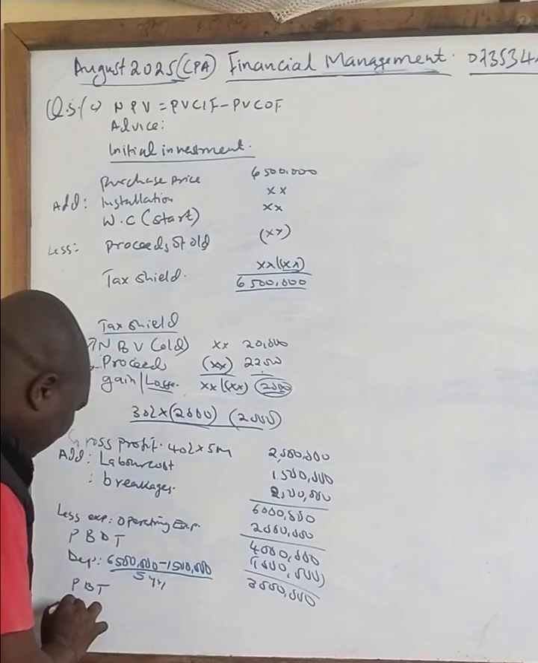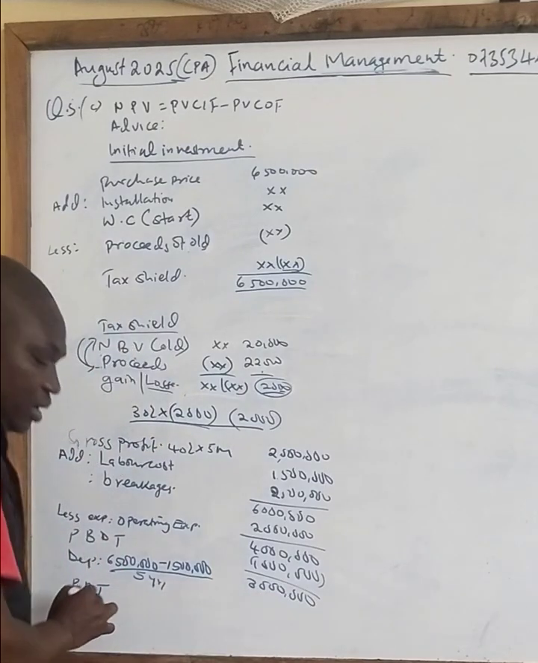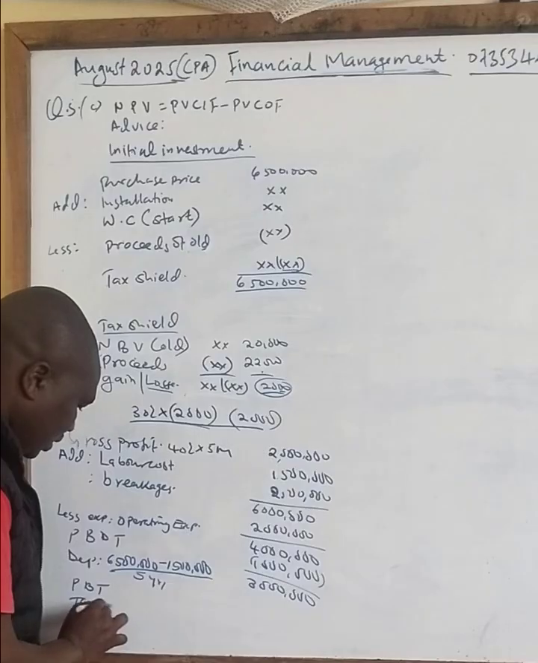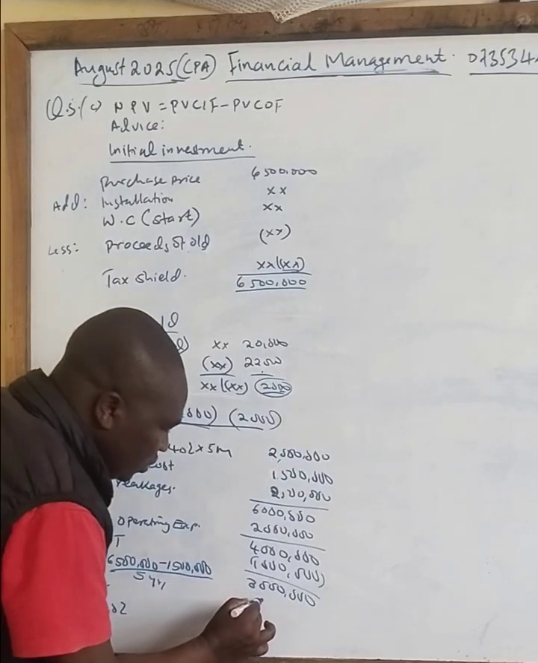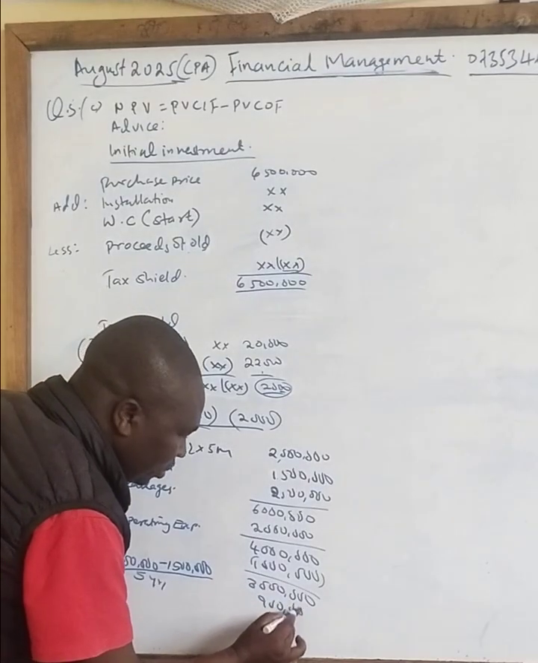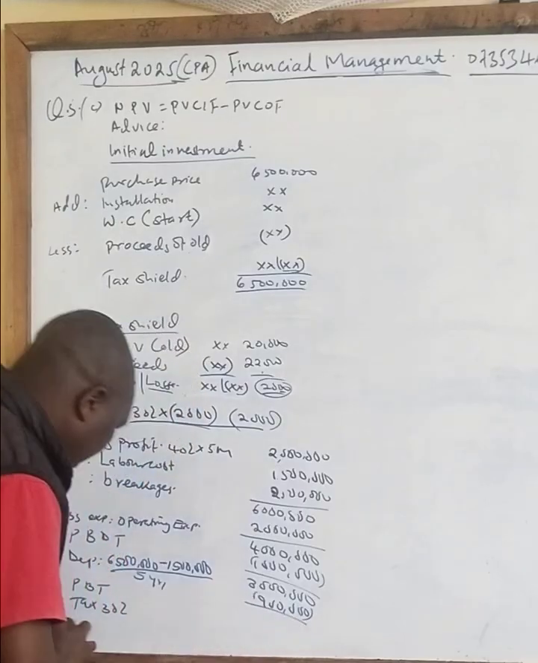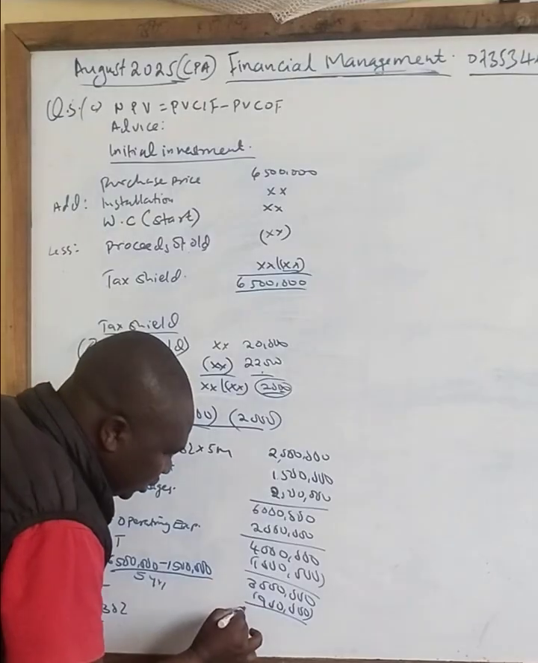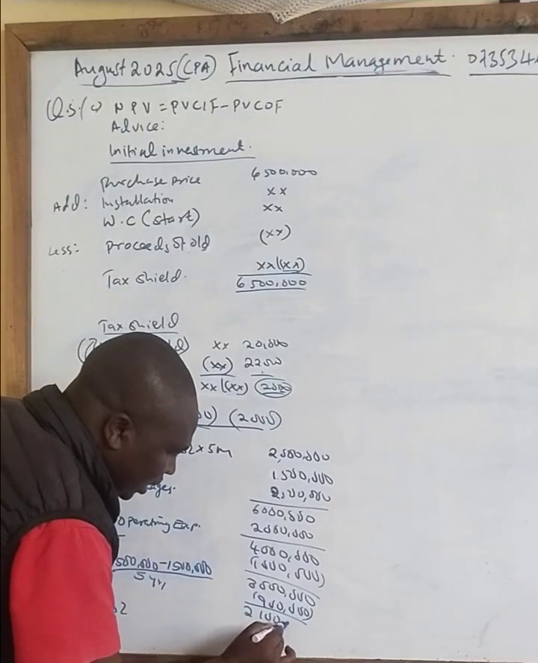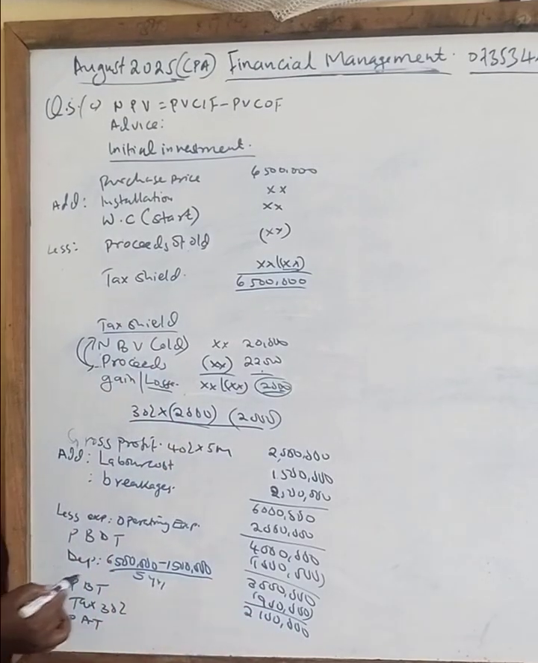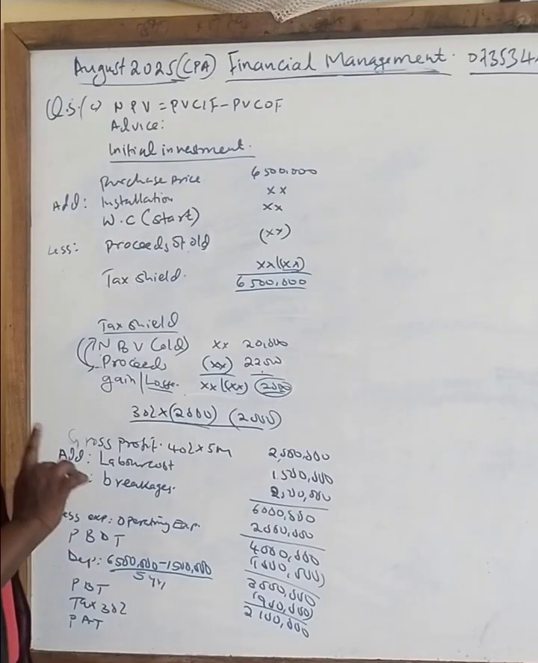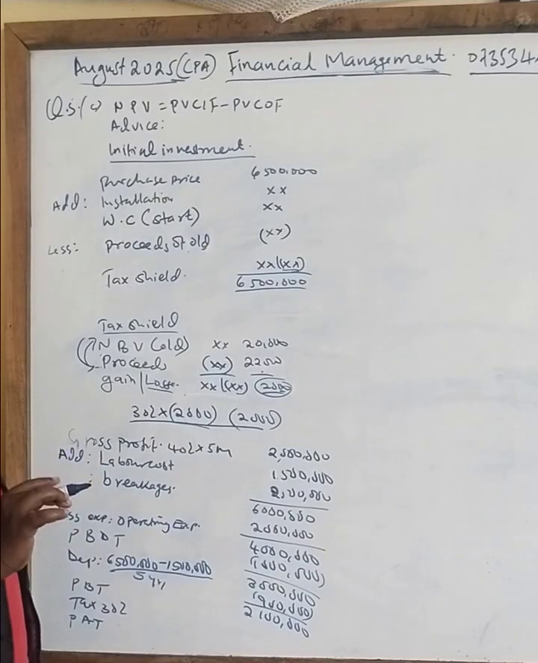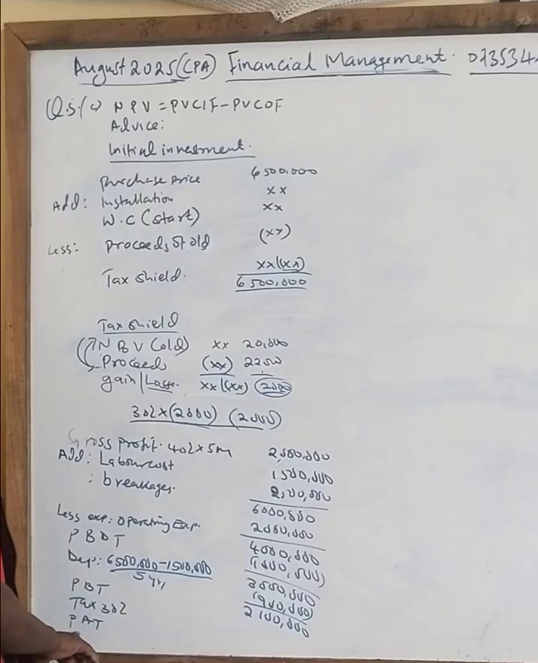Then you have been told tax is 30%, okay? That is saying 30% of this, you get 900,000. Then profit after tax will be 2,100,000.